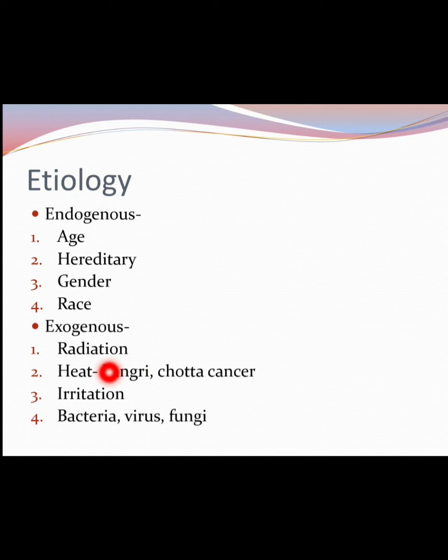One is Kangri cancer, a type of skin cancer mostly found in Kashmiri people because of the extremely cold environment. They use a Kangri, a type of heating object, and because of prolonged exposure to heat, it can cause skin cancer. And what is Chutta cancer? It is a type of oral cancer. The South Indian people use cigars, okay, and because of prolonged exposure to that carcinogenic substance, the person is prone to get oral cancer.